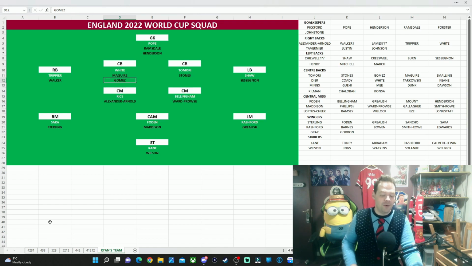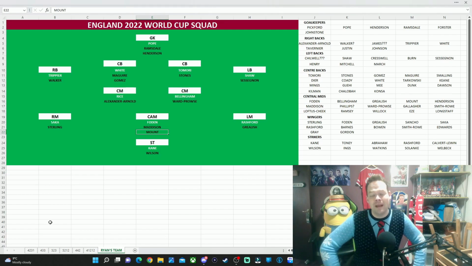My backup midfielder, again, probably isn't going to be a surprise. That is going to be Mason Mount. Has dropped off a little bit over the last couple of weeks, but made a good start to the season and should have a place in the squad, in my opinion. And the final question comes down to the backup striker, and it is really between 2 options. It is either Ivan Toney or Tammy Abraham.